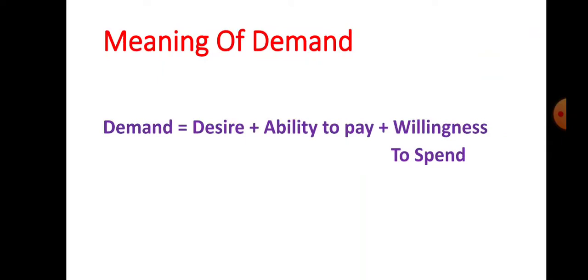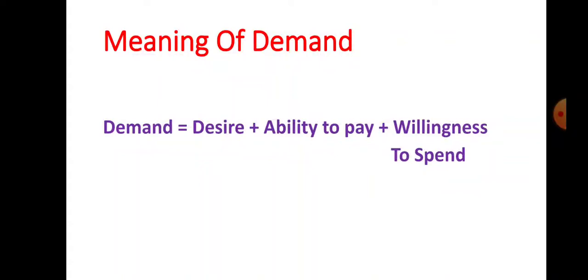Let us see the meaning of demand. Let us see the formula of demand. Demand is equal to desire plus ability to pay plus willingness to spend. That is demand in economics. Let us see with the help of an example. Suppose at this moment my desire is to purchase a luxurious car worth rupees 10 crore, but my ability to pay is absent and my willingness to spend is absent. So this is only desire, but this is not a demand in economics.